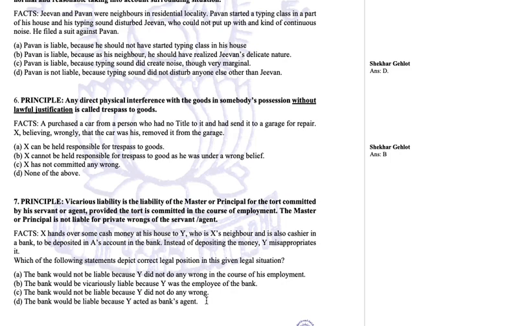Now, in this case, if we see the facts, X hands over some cash money at his house to Y, who is X's neighbor. Why X is handing over the money to Y is because they both are neighbors and they know each other. There exists a private relationship between these two people.